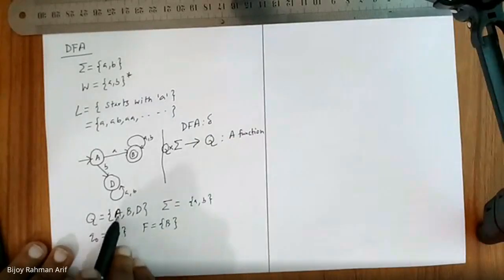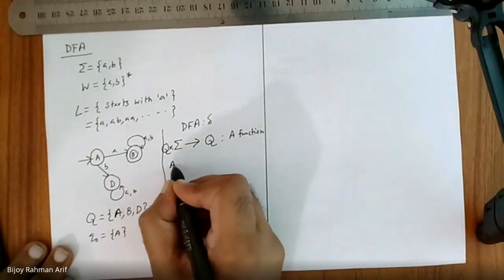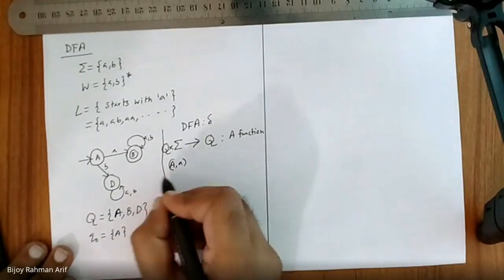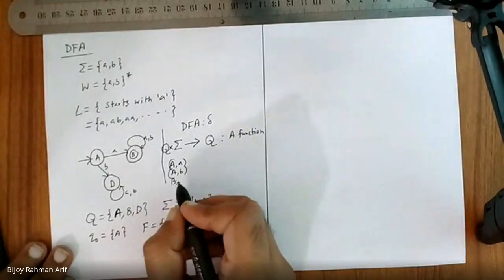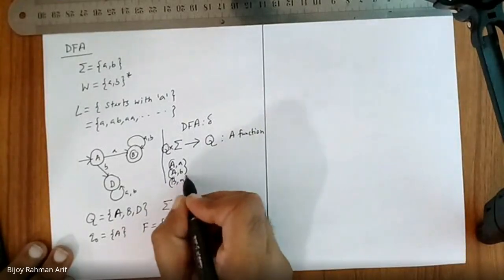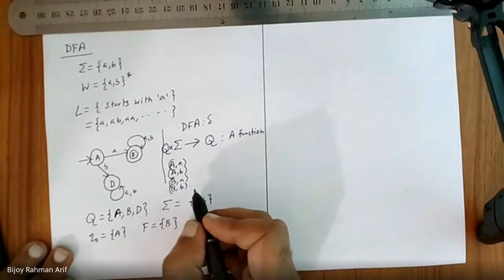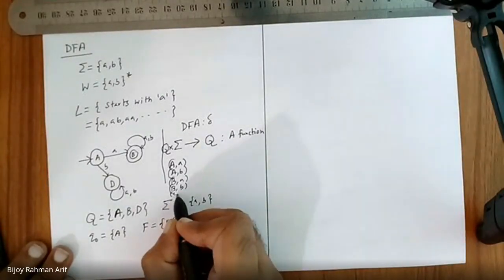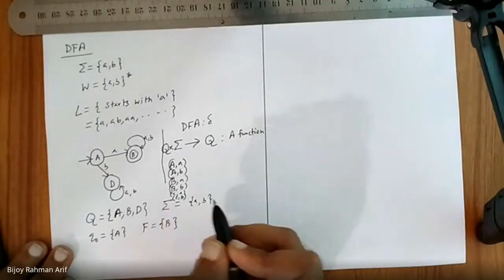It is the Cartesian product of this and this. What would be the case? A comma A, A comma B, B comma A, B comma B, then D comma A and D comma B. Okay, guys?